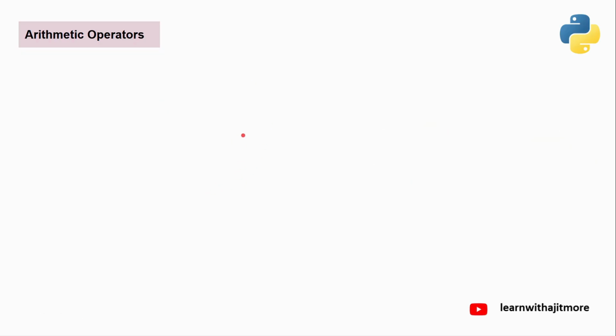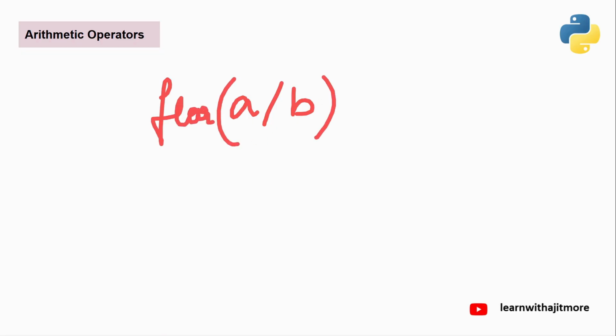Okay? Always remember, floor division means it will give you the nearest integer, which is less than equal to that float division. Meaning, whenever you do A divided by B, whatever answer you are getting, its nearest integer, less than equal to. It's like that. Floor of A divided by B. So normal float division and whatever answer you get, it will give you its floor. And floor means nearest integer less than equal to that number.